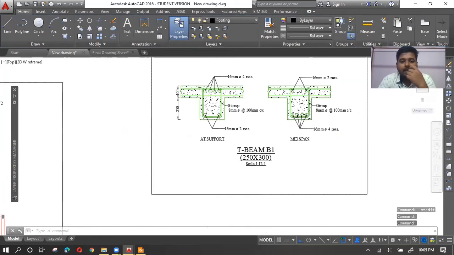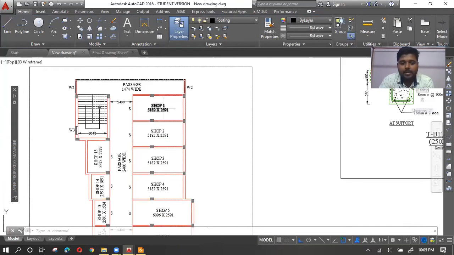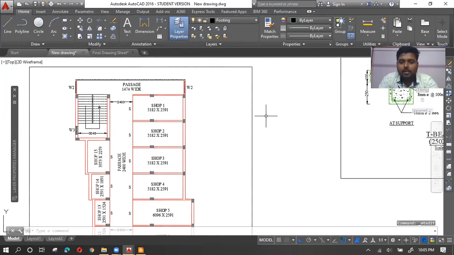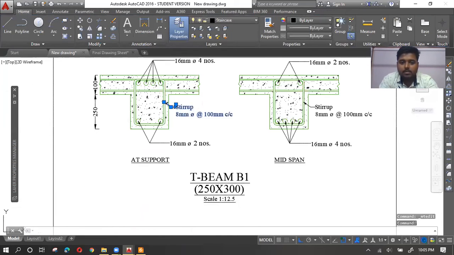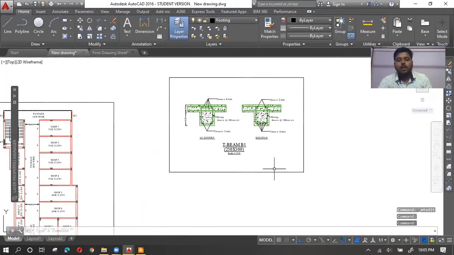Now, if I make a PDF of this and print both the drawings, will the text heights be the same on a printed sheet? In AutoCAD, both are 280. You can see this is 280 and this is also 280.